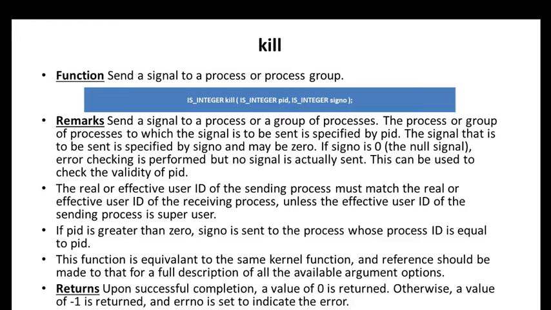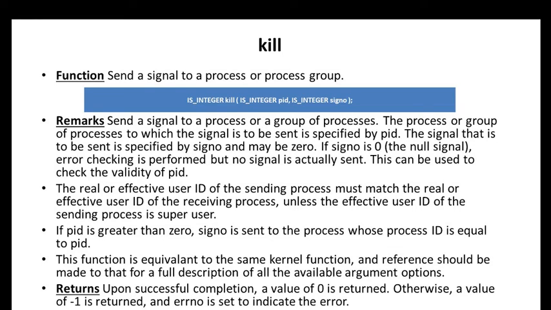Next one, kill. The kill function call, the kill system call. What is the function of this one? It sends a signal to a process or process group. Not only a single process, it also sends signals to a group of processes.